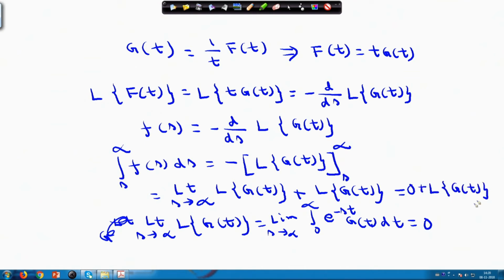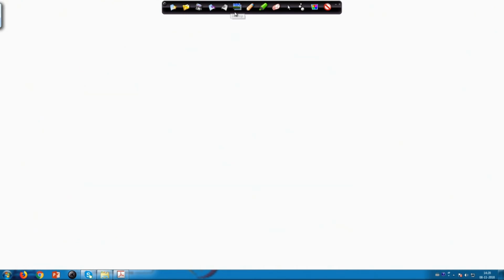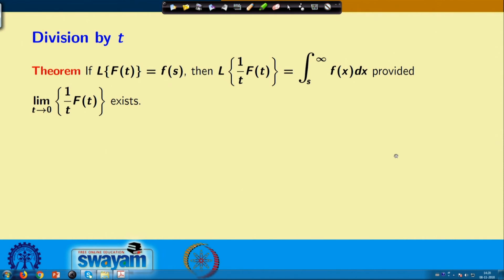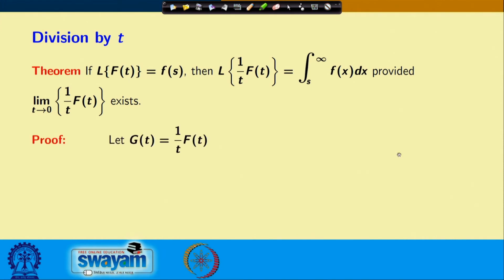And what is g(t)? g(t) is nothing but f(t) by t. So the Laplace transform of f(t) by t is equal to the integral from s to infinity of F(s) ds, which completes the proof. Let us quickly see it on the screen itself, so that you can view it properly.